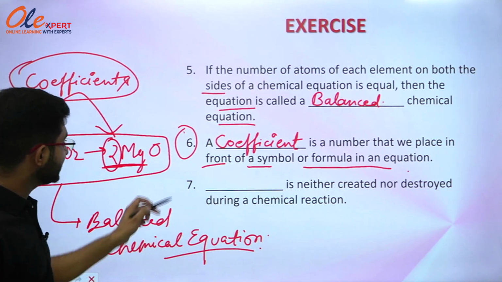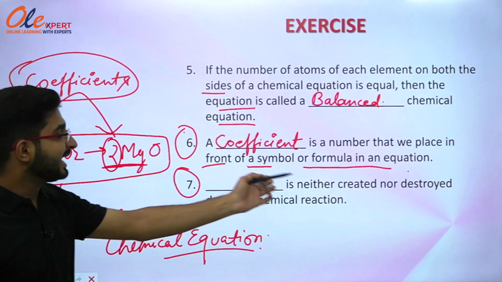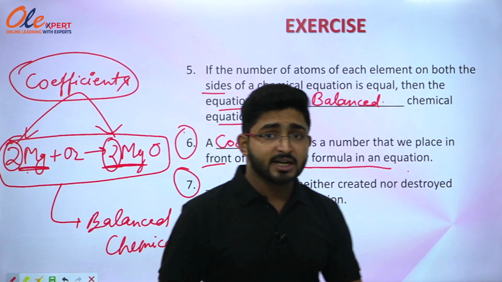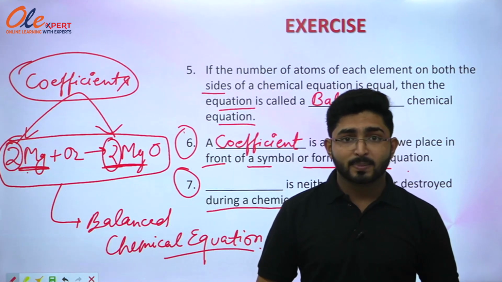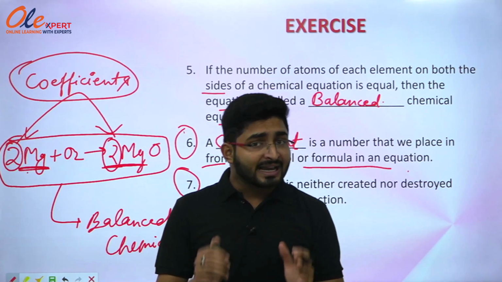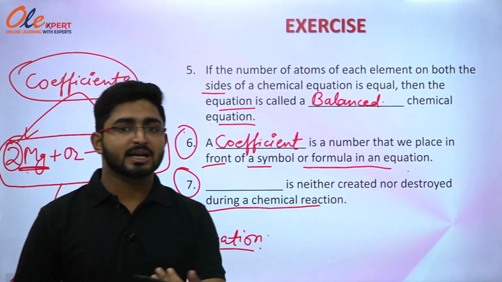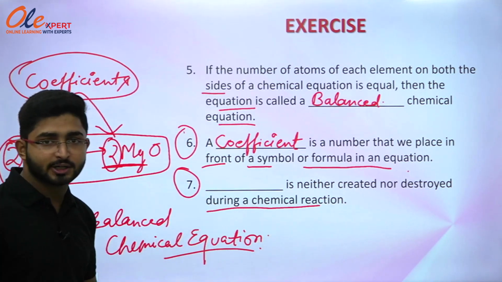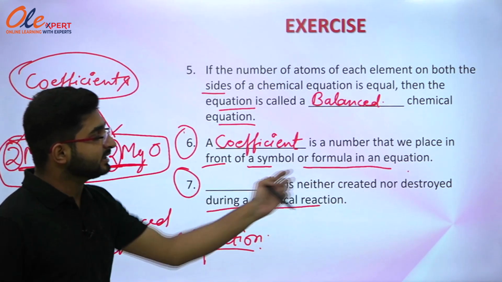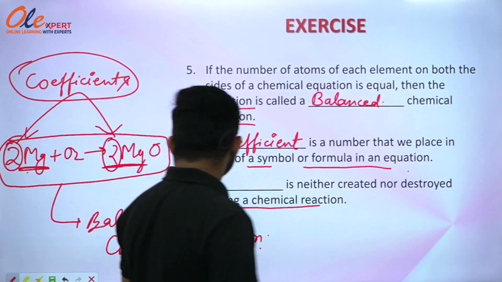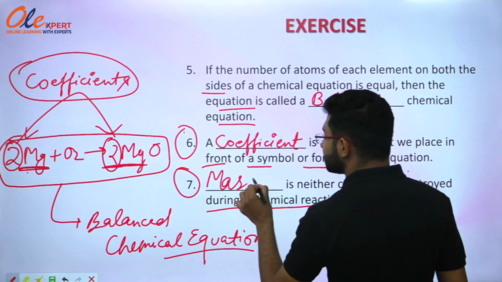Now we are going to move with the next question, that is, dash is neither created nor destroyed during a chemical reaction. We have studied the law of conservation of mass, and what we have studied in that law? We have studied that mass is neither created nor destroyed during a chemical reaction. So that's why you should write what here? You should write mass is neither created nor destroyed during a chemical reaction. So mass will be the correct answer over here.